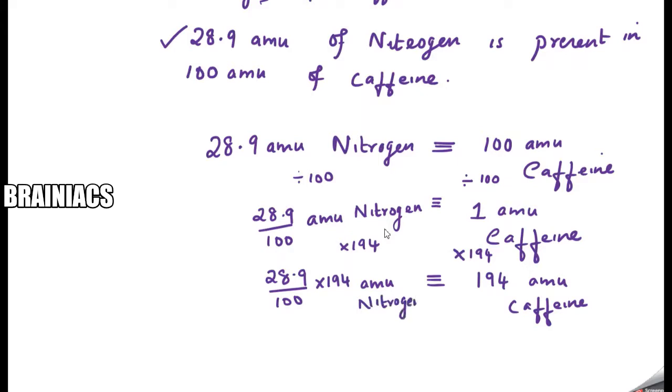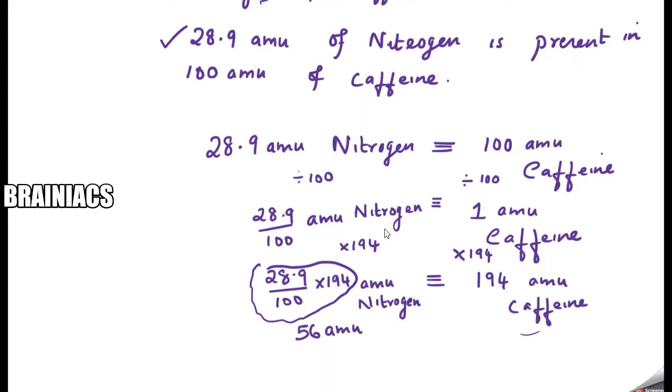Now 194 AMU of caffeine, which is the molecular weight of caffeine, has how much mass of nitrogen? When you do this calculation, you will get an answer equal to 56. So this value becomes 56 AMU.